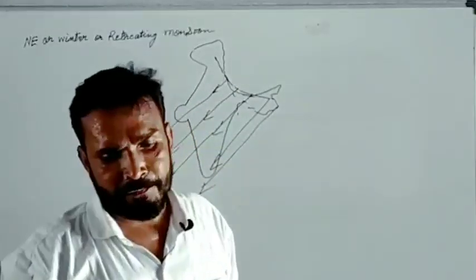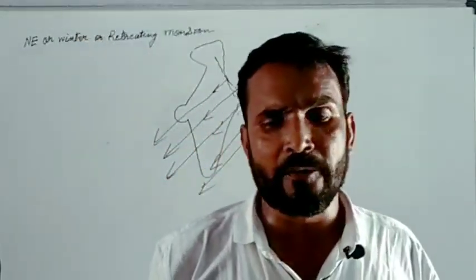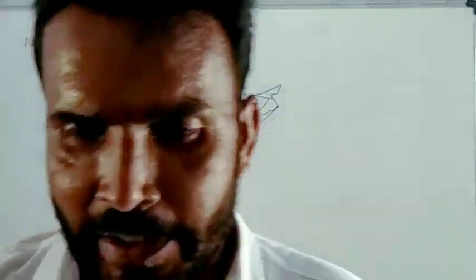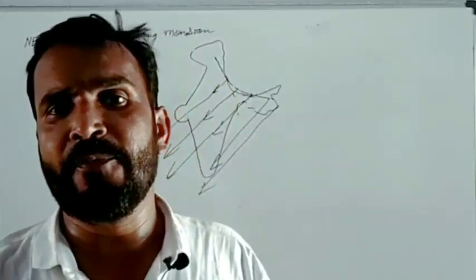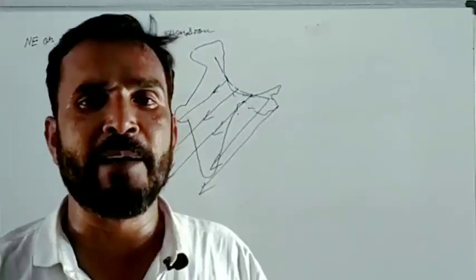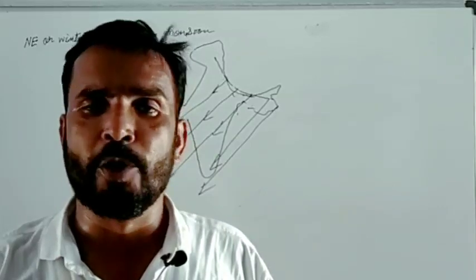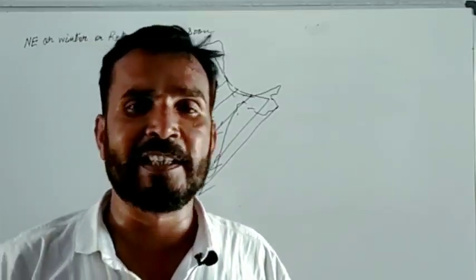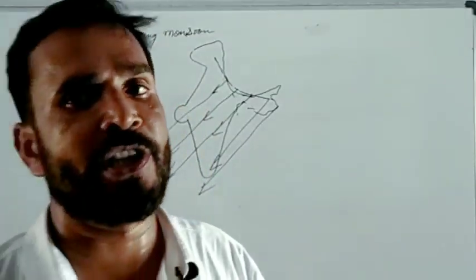Now what happens when southwestern winds, they are full of moisture, and wherever they get an obstruction in the way of these winds, they precipitate their maximum moisture there. Means nothing is left. After they precipitate the moisture, no moisture is left.